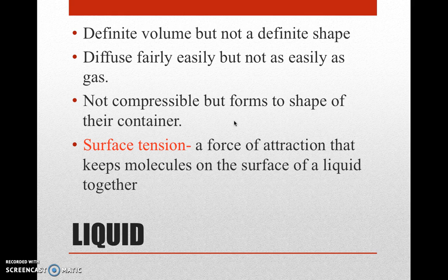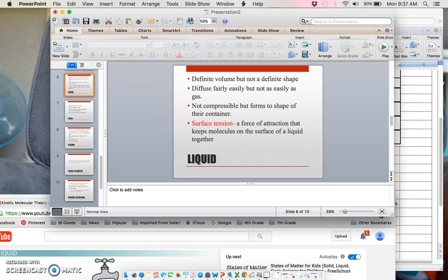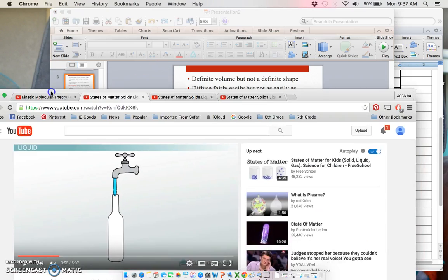A liquid is made of atoms and molecules, and those atoms and molecules will be attracted to each other on the surface, and this causes something called surface tension. It keeps the surface of the liquid together. We're going to look at what that implication is in just one second.